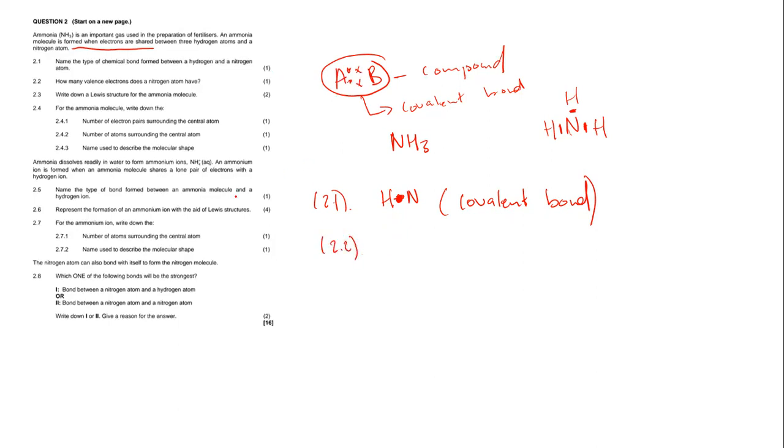Now 2.2 says to us, how many valence electrons does a nitrogen atom have, for 2 marks? Now here's the thing, which I believe a lot of learners are confused about. We have what you call the valence electrons, and then we have what you call the valency.